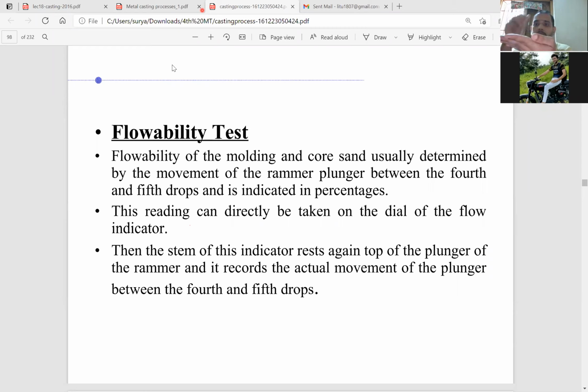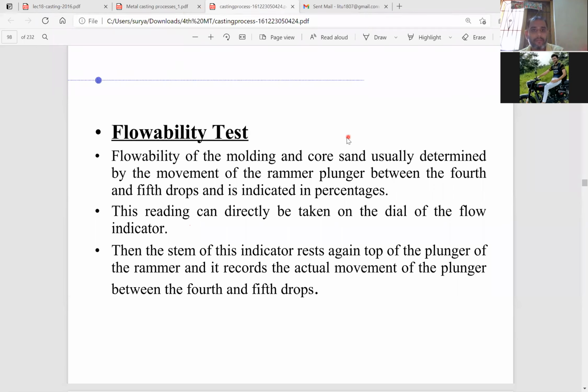If the sand has high flowability, then by the ramming process the sand will flow to every intricate corner of the mold cavity, or we can say the pattern area. So it is very essential that sands must have good flowability. That's why we can obtain a good surface finish, and we can achieve all the intricate shapes and the corners of the objects or the casting product.